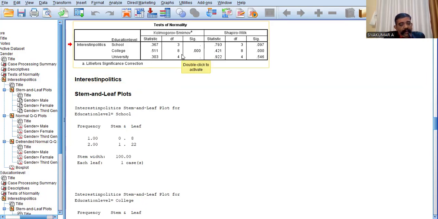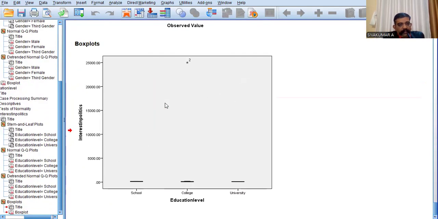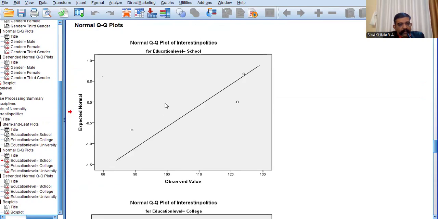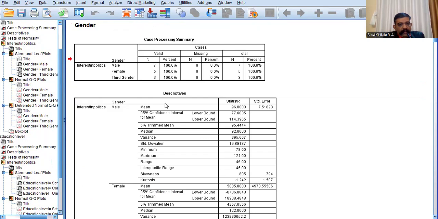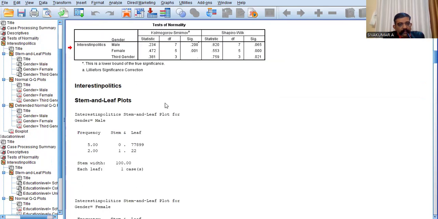Then now we can see another independent variable. Okay, you can see another independent variable, that is gender. Please see the Shapiro-Wilk test.